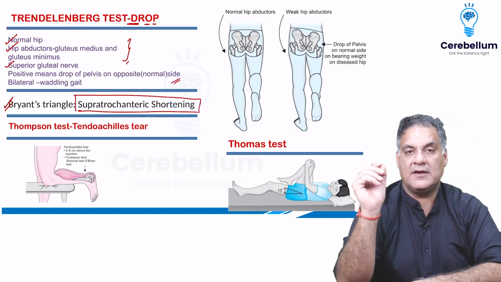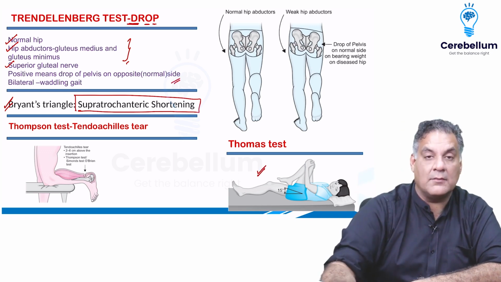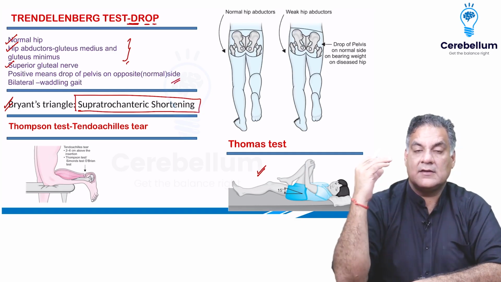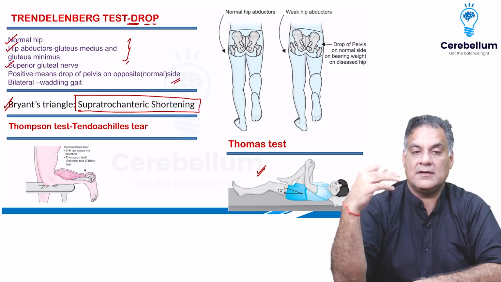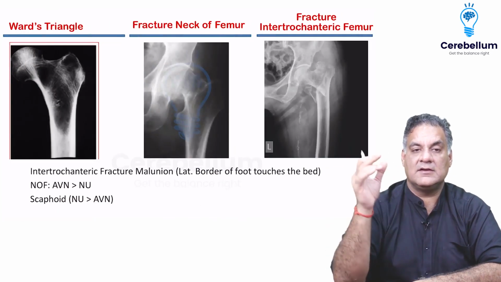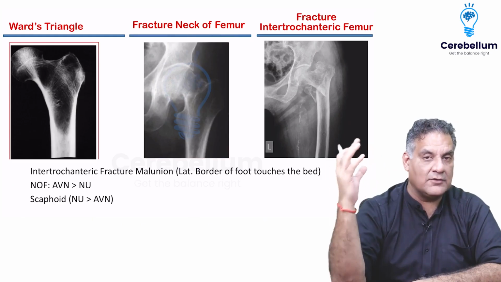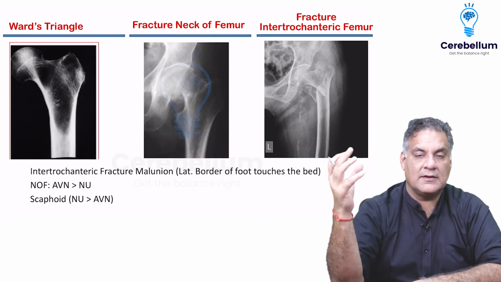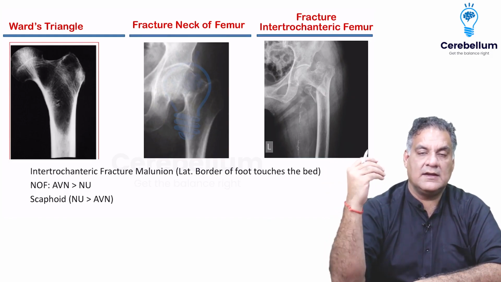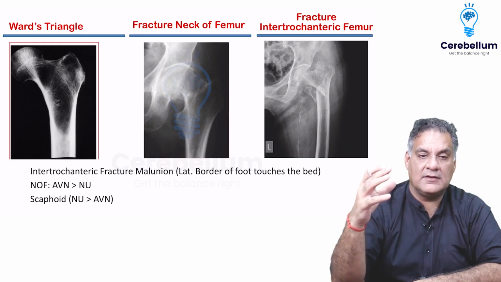Remember, for the hip flexion deformities, you have something called the Thomas test, and for tendo Achilles tear, you have something called the Thompson test. So the length of the word can help you diagnose. You did a Babcock's triangle for tuberculosis of hip. Now let's have a look at the Ward's triangle that talks about the upper end femur. It talks about the area, different tubercles which are there.